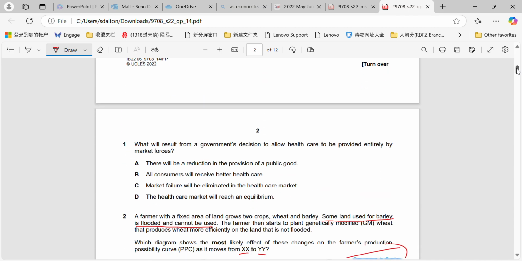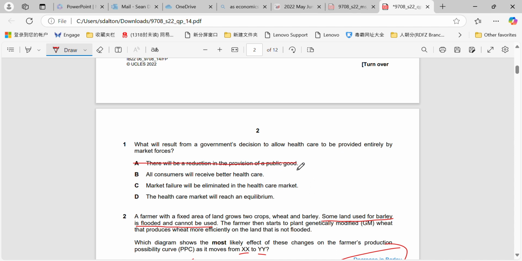Okay, and last question. What will result from a government's decision to allow healthcare to be provided entirely by market forces? There will be a reduction in the provision of a public good. Not necessarily true. Okay. Remember, public goods are funded from taxation generally. They're provided because they're non-excludable and non-rivalrous.